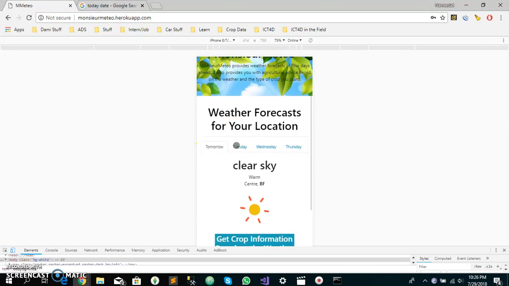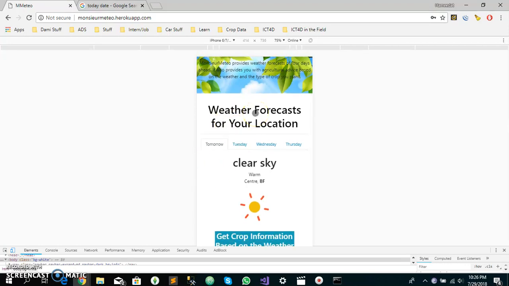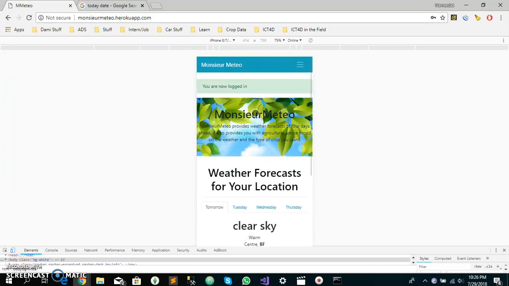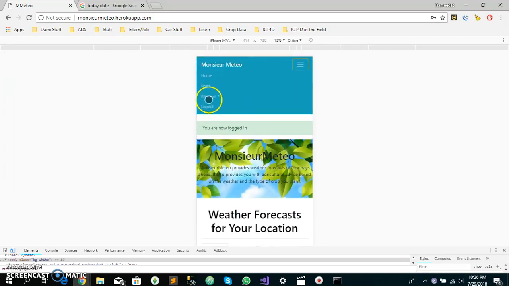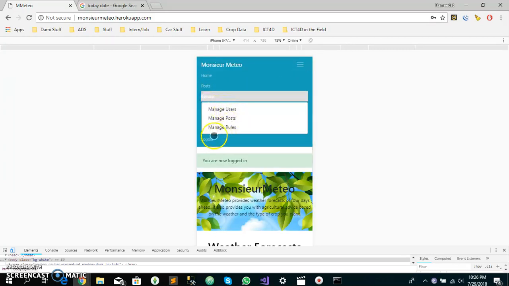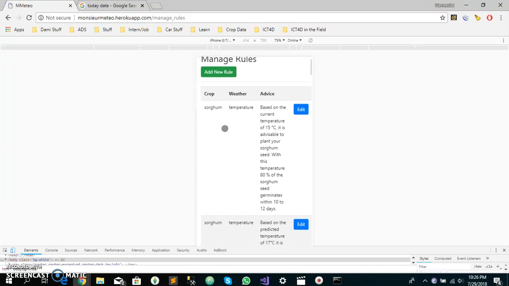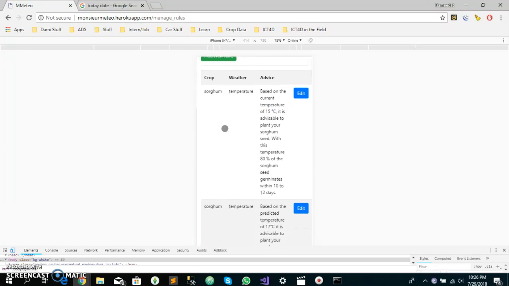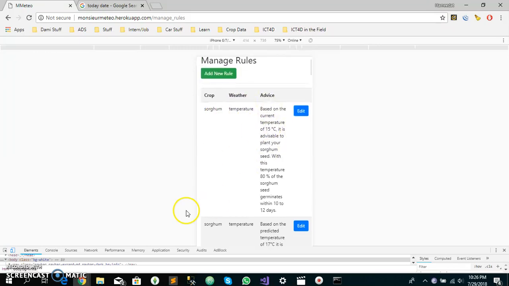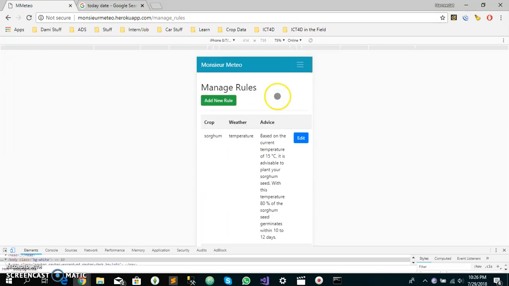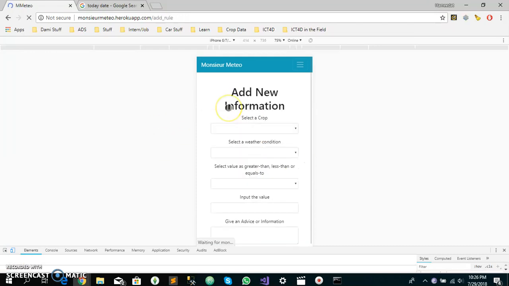For weather forecasts, the admin user can go to the back end. At manage, the admin user can click on manage rules. In the manage rules section, you can see the current rules in the system. You can either edit them or add a new rule.